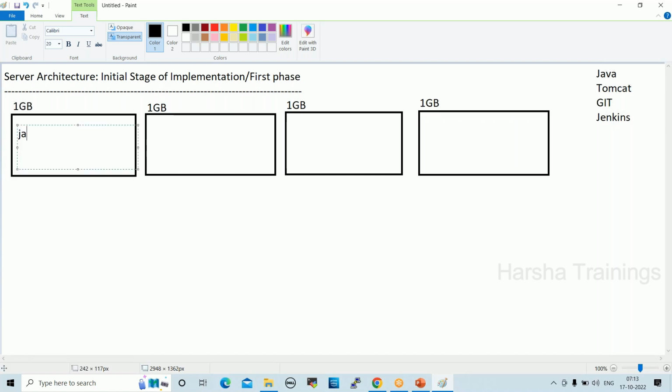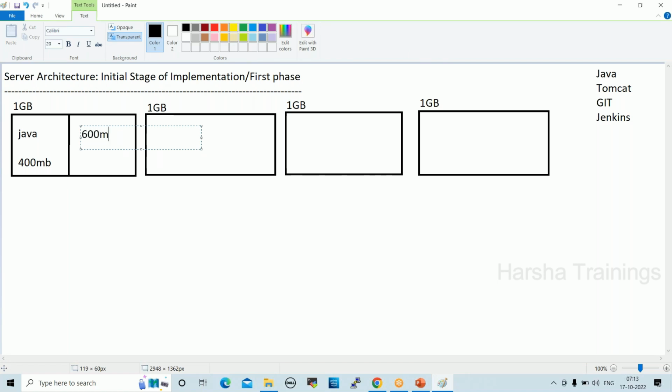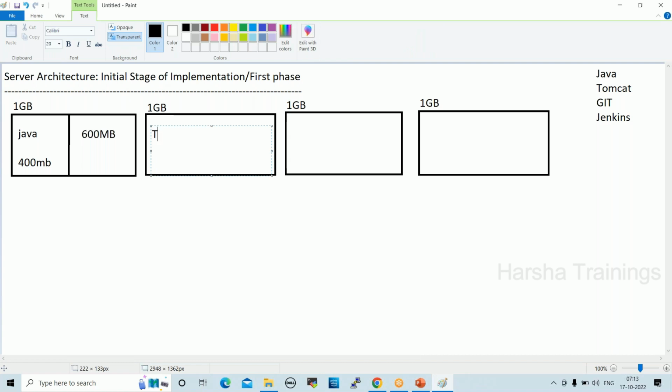On the first server they installed Java. Java will take nearly 400 MB, for example. So the remaining 600 MB of space will be wasted. Tomcat will take 500 MB, so the remaining space will be wasted.